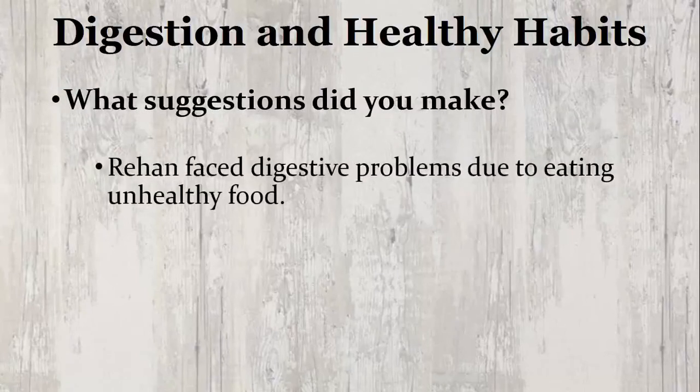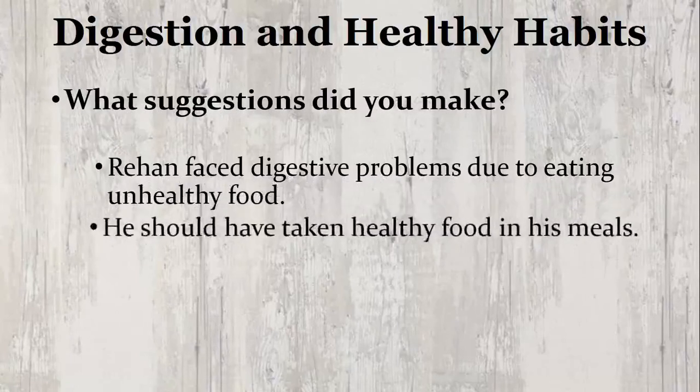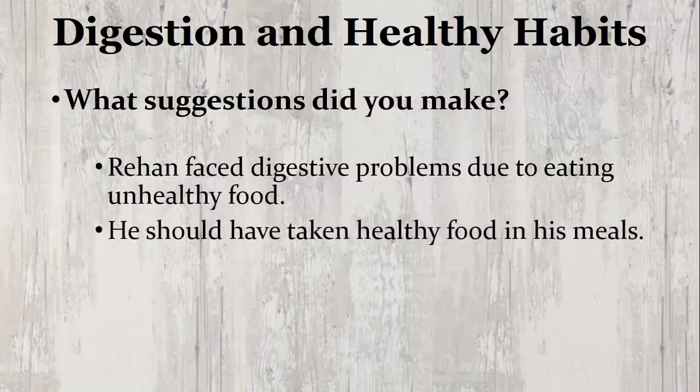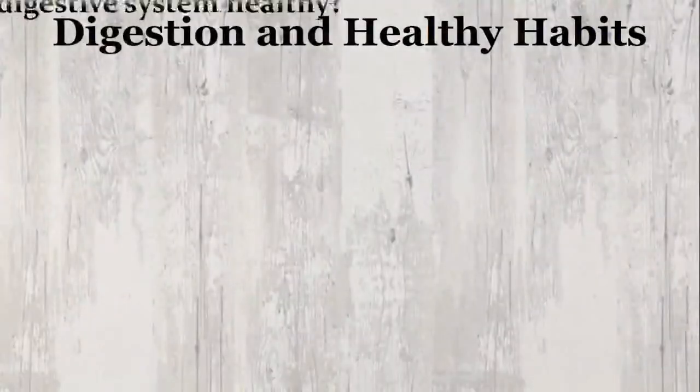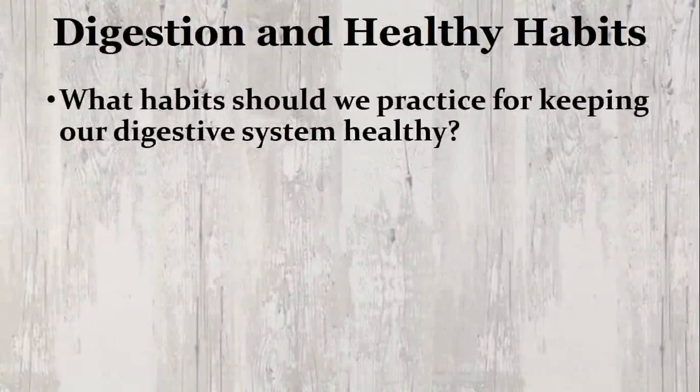Rehan faced digestive problems due to eating unhealthy food. Burger and pizza are unhealthy food. So, he should have taken healthy food in his meals to avoid digestive problems. Next, what habits should we practice for keeping our digestive system healthy?